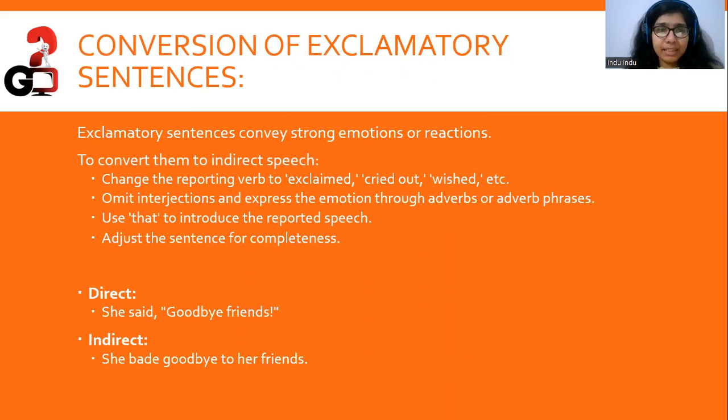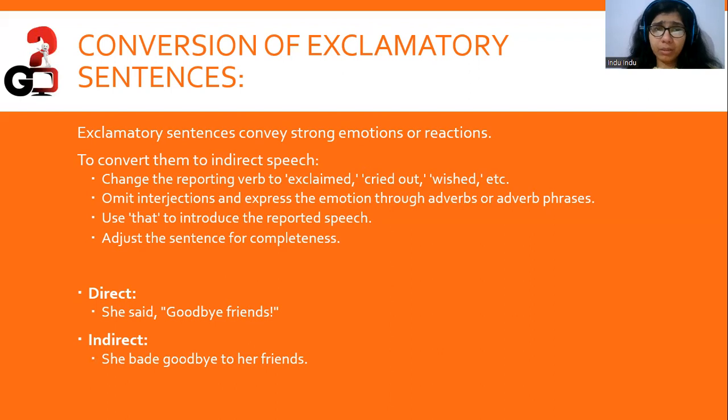Conversion of exclamatory sentences. Exclamatory sentences convey strong emotions or reactions. To convert them into indirect speech, we change the reporting verb to exclaimed, cried out, or wished. We omit interjections and express the emotion through adverbs or adverb phrases. We use that to introduce the reported speech, and we adjust the sentence for completeness. She said goodbye, friends. She bade goodbye to her friends. Right? That is how exclamatory sentences work.